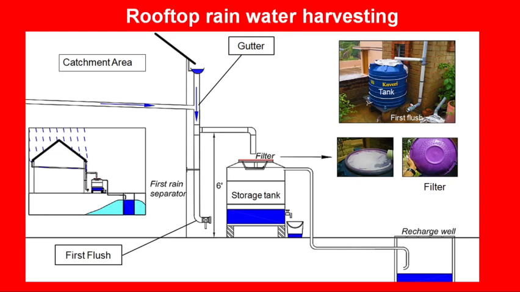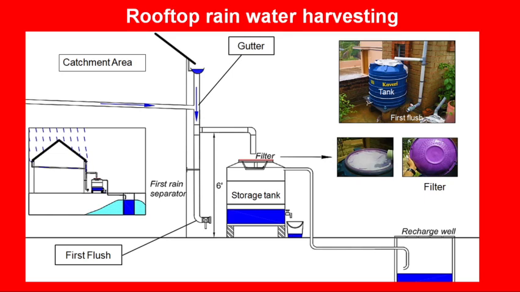Then this water is taken to the ground with the help of conduits or pipes, and these pipes are called gutters. By the gravity flow, this water will be taken from the roof to the bottom, and this water will then be stored in a storage tank after filtration.